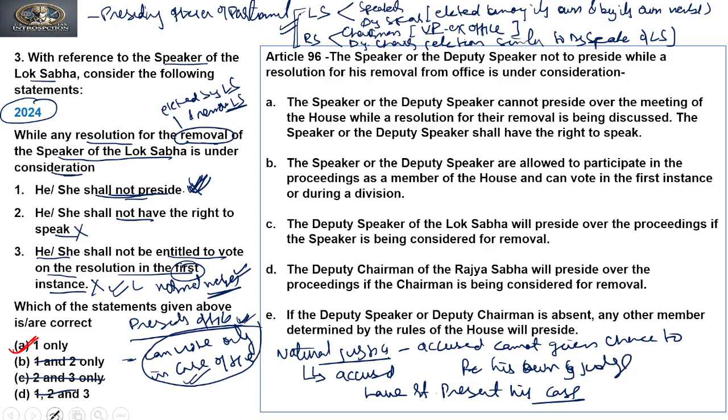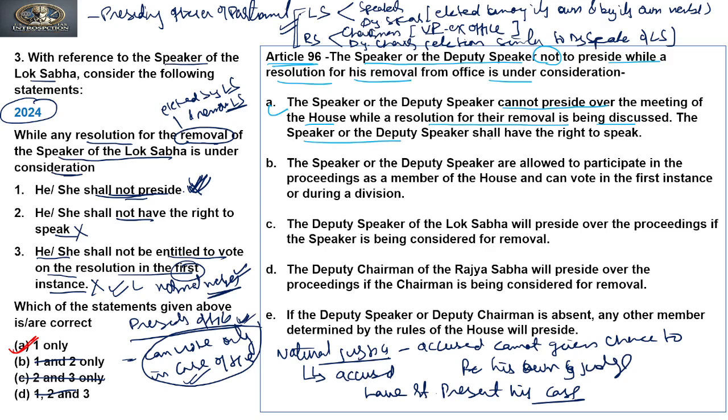So let's see the explanation. Article 96 deals with the Speaker or Deputy Speaker not presiding while a resolution for his removal from office is under consideration. So Article 96 says that the Speaker or Deputy Speaker cannot preside over the meeting of the house while a resolution for the removal is being discussed.